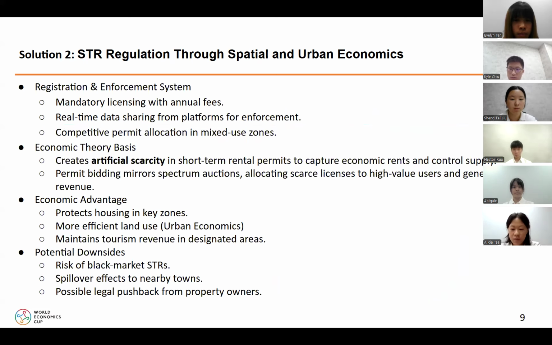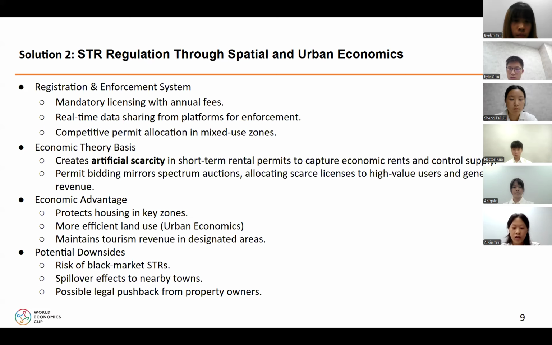Platforms like Airbnb must share real-time data to help cities enforce rules. In mixed-use zones, permit allocation is done through competitive bidding. The economic theory behind this is creating artificial scarcity. By limiting the number of permits, the city can control supply and capture economic rent.